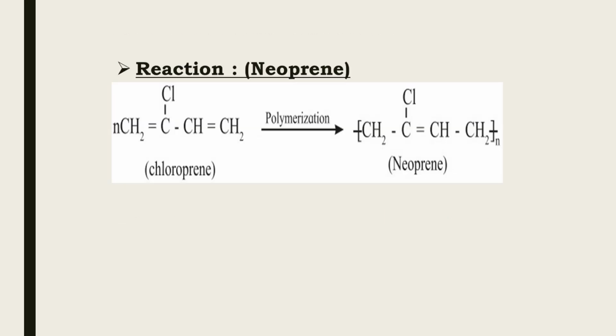The reaction is given as N molecules of chloropropylene having structure CH2=CCl-CH=CH2, as shown in the figure, undergo polymerization and there is formation of neoprene having structure (CH2-CCl=CH-CH2) N times.